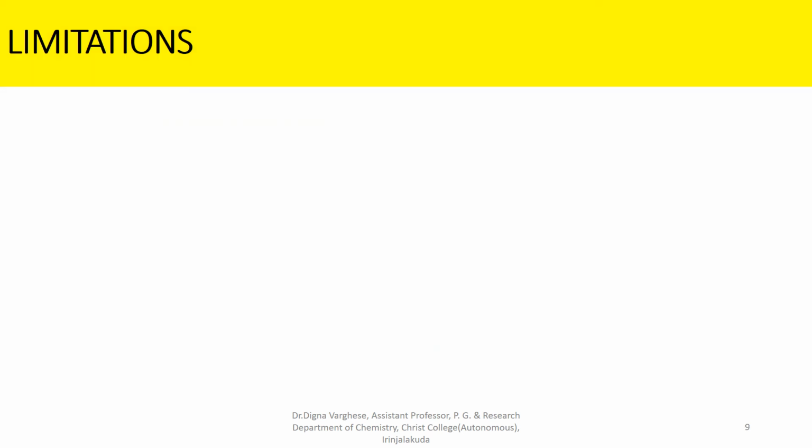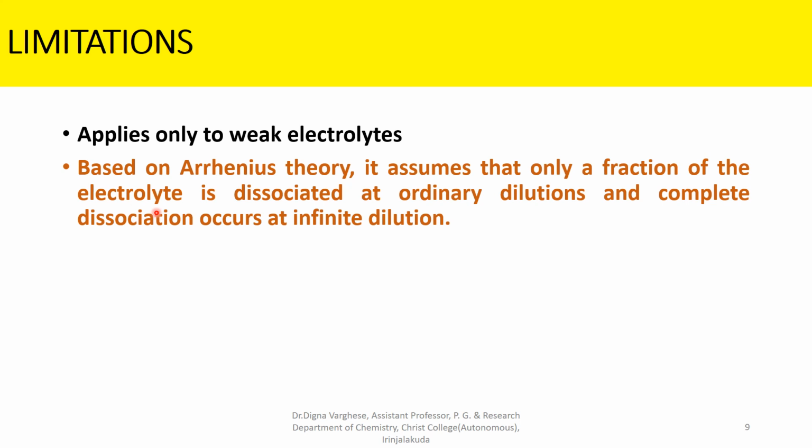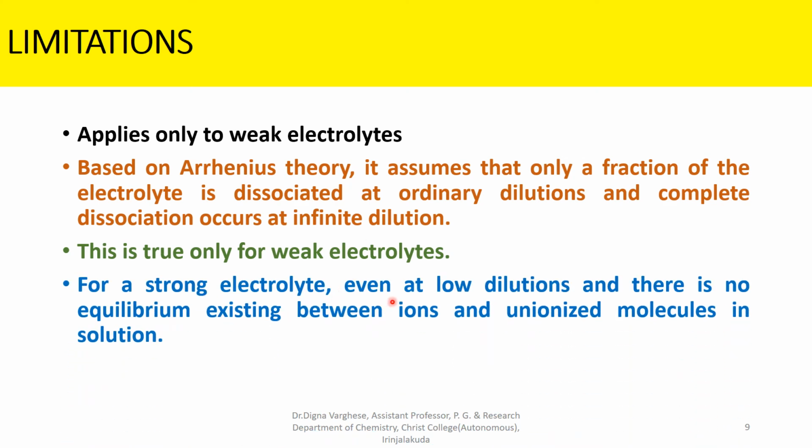Limitations of Ostwald's dilution law. This applies only to weak electrolytes. It is based on the Arrhenius theory. It assumes that only a fraction of the electrolyte is dissociated at ordinary dilutions and complete dissociation occurs at infinite dilution. This is true only for weak electrolytes. We know strong electrolytes are completely ionized, even at low dilutions, and there is no equilibrium existing between ions and unionized molecules in solution.